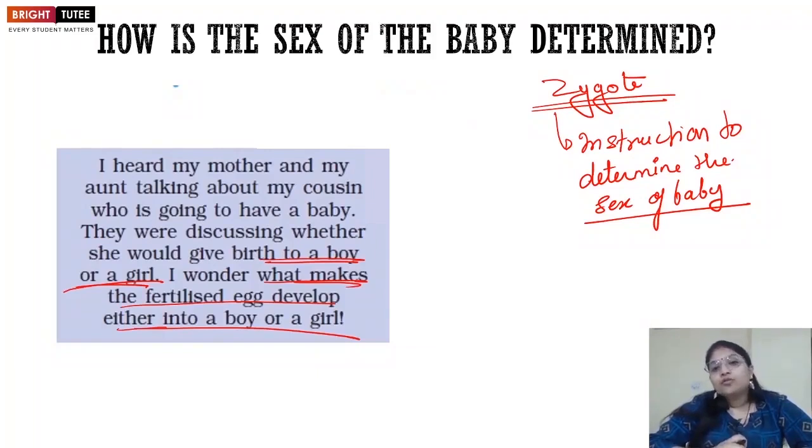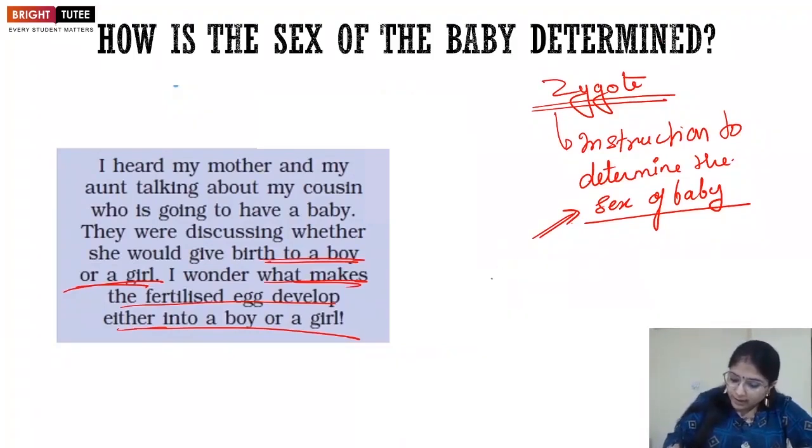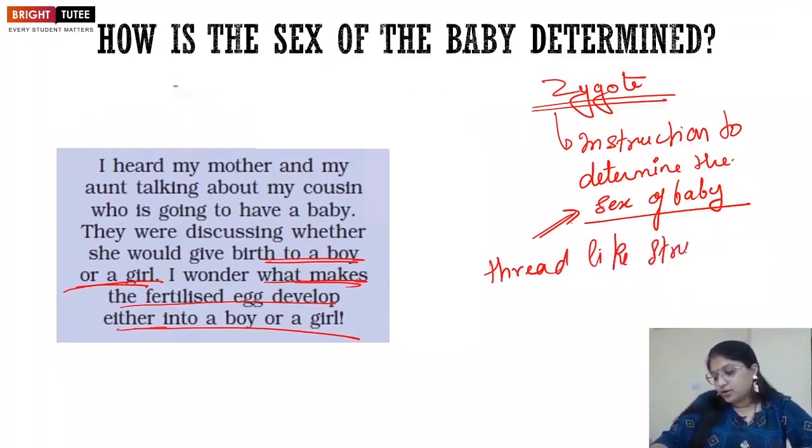So these chromosomes are also the key to sex determination, whether the baby will be born as a male or a female. All of this information is contained in the thread-like structure called the chromosome, right?